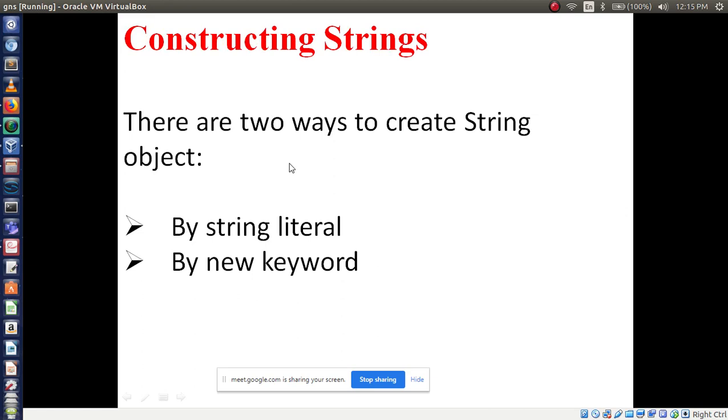There are two ways to create a string object. First one is by string literal, means just define the string variable name, then assign more than one character in double quotes. That is a string literal. And another method is using the new keyword. As we have created the object of a class, in the same way we can create a string. That we can say are two ways to construct a string, right?